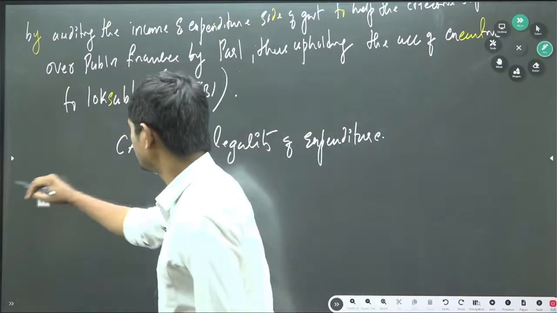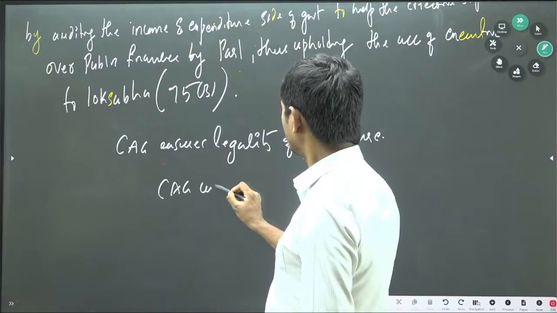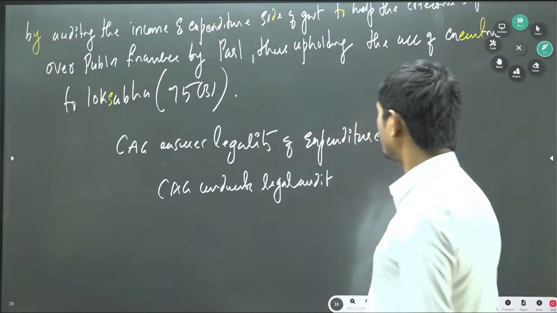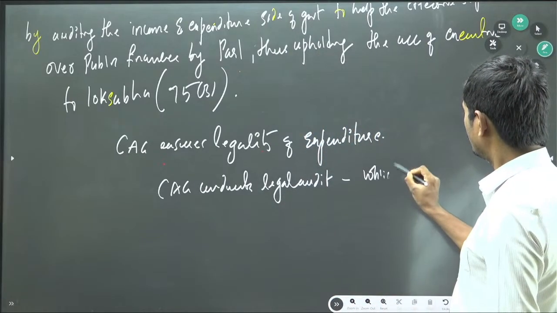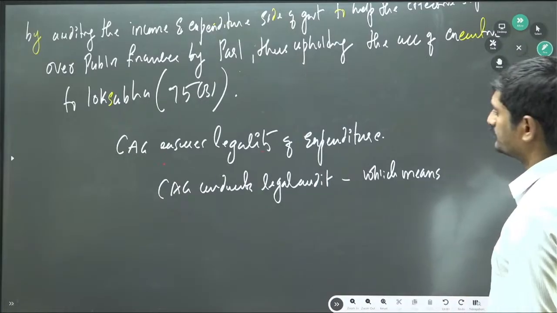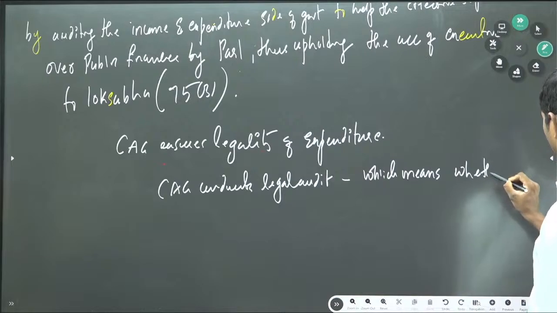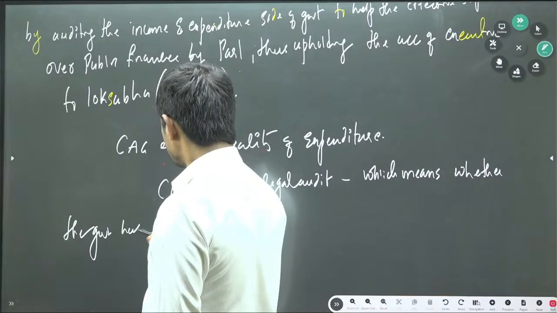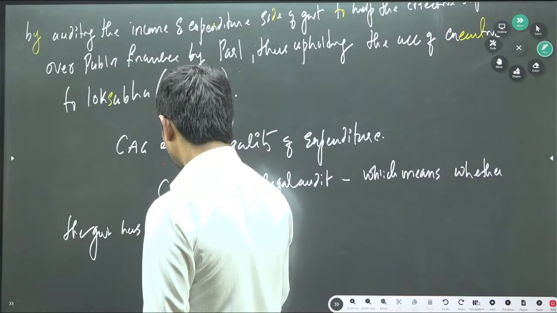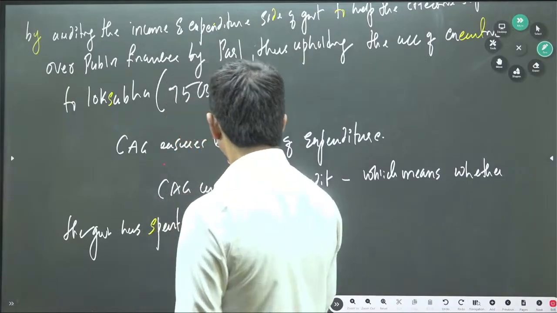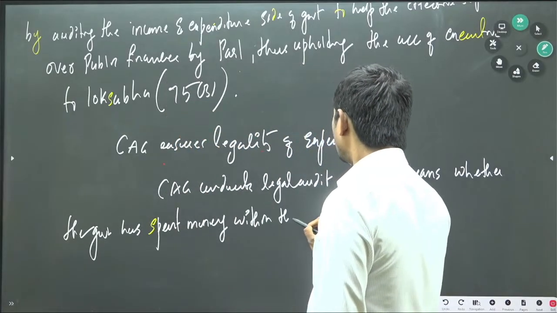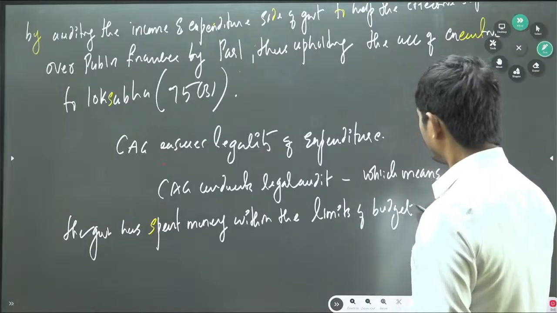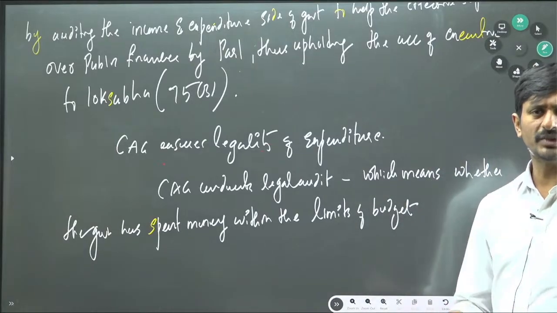We can write this way. CAG conducts legal audit. Legal audit means whether the government has spent money within the limits of the budget, because budget is a legal document, because budget is nothing but a law.